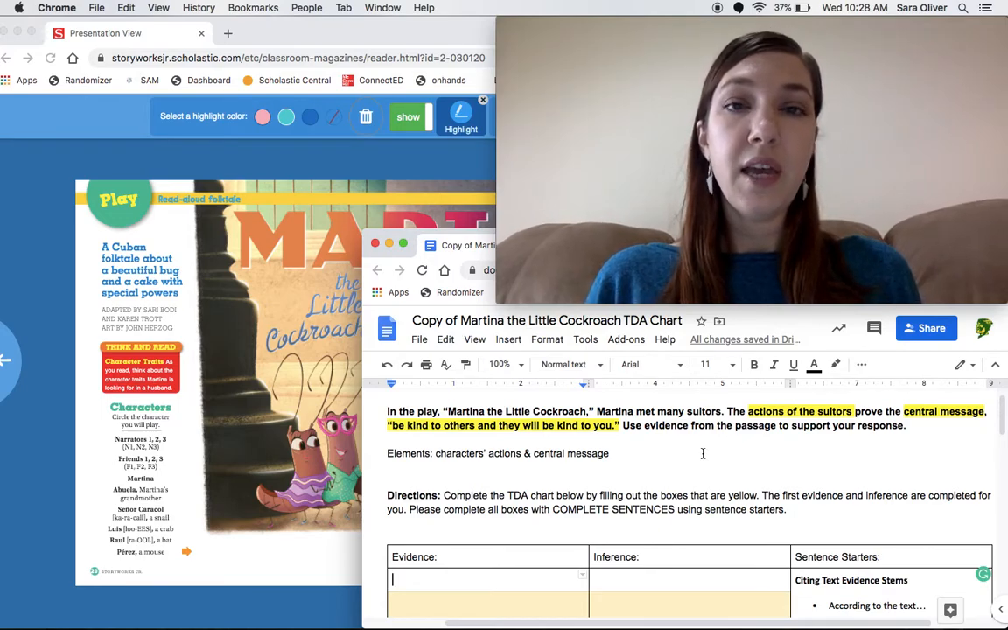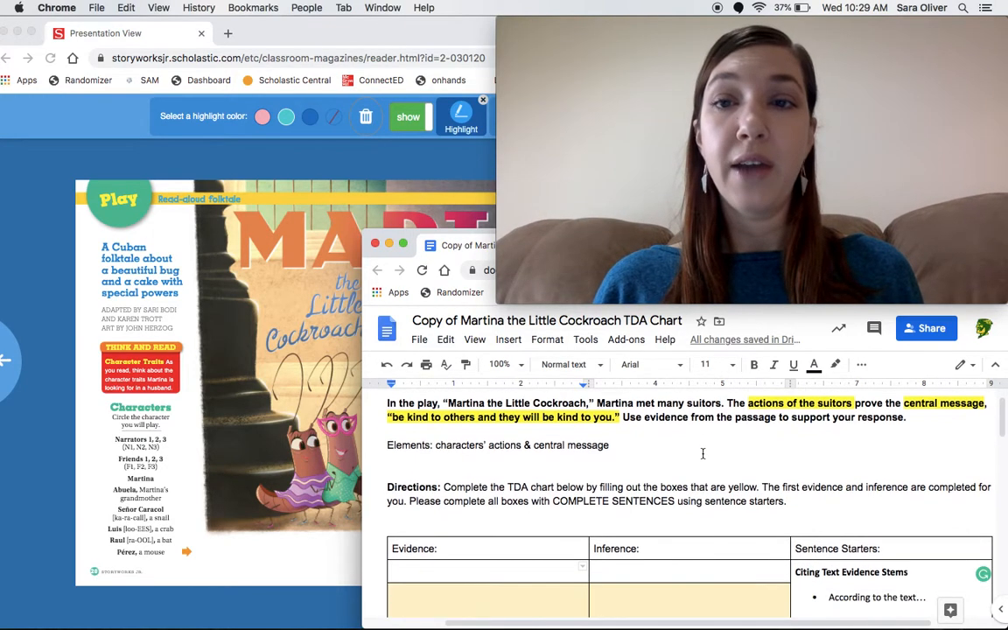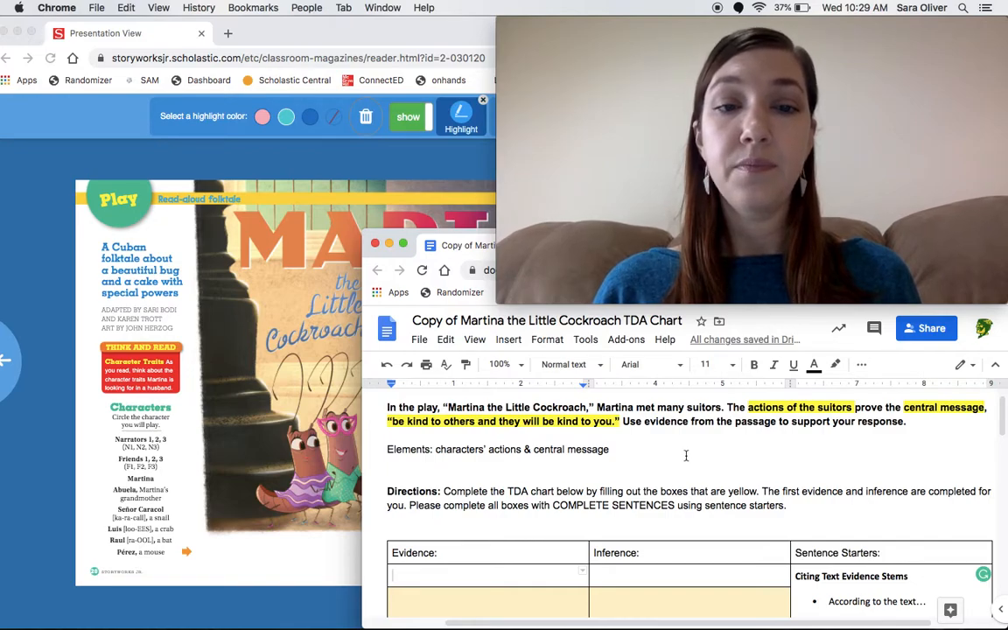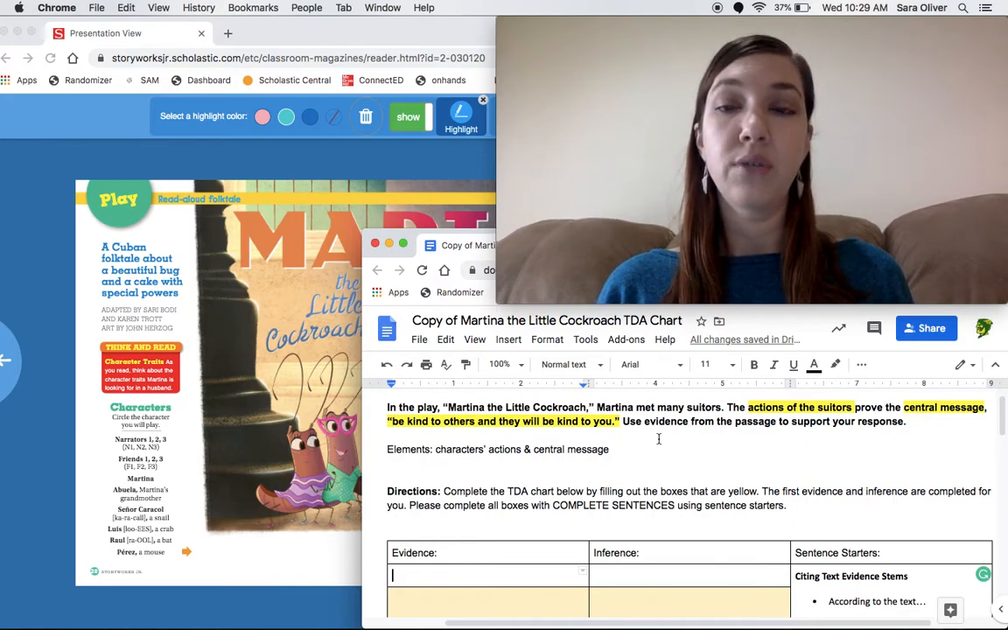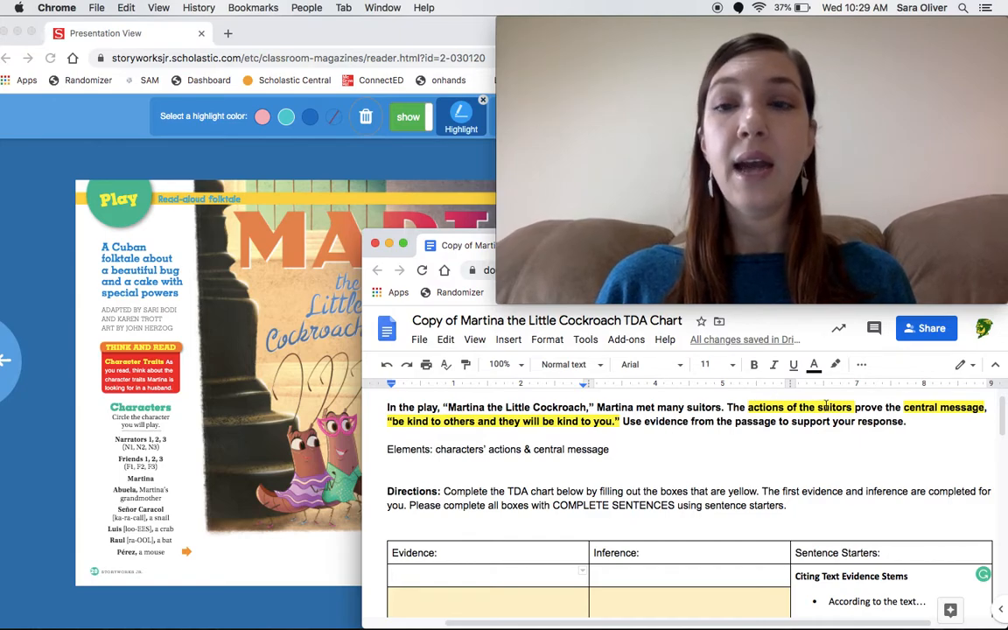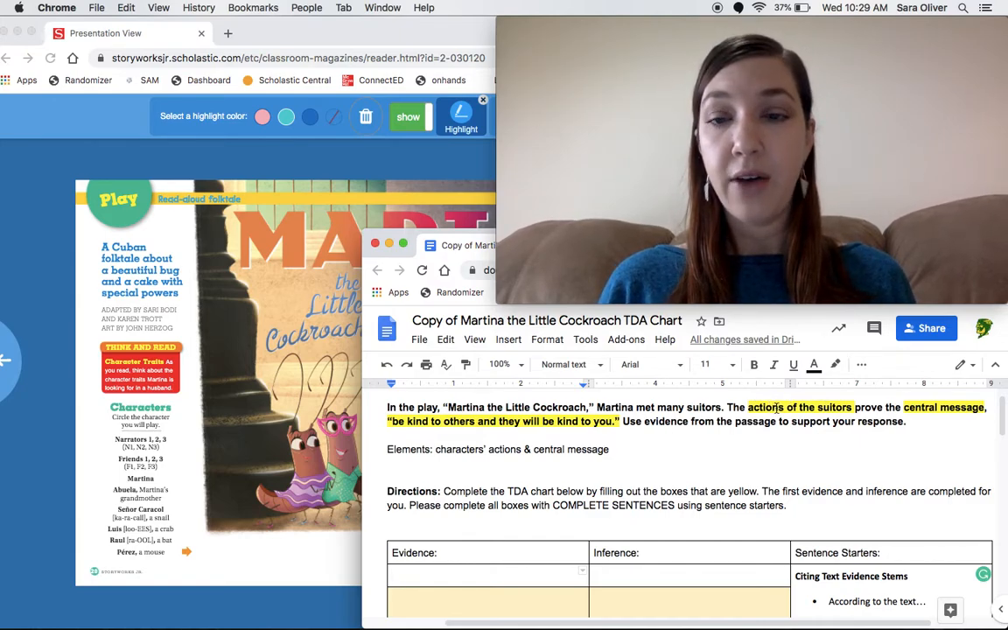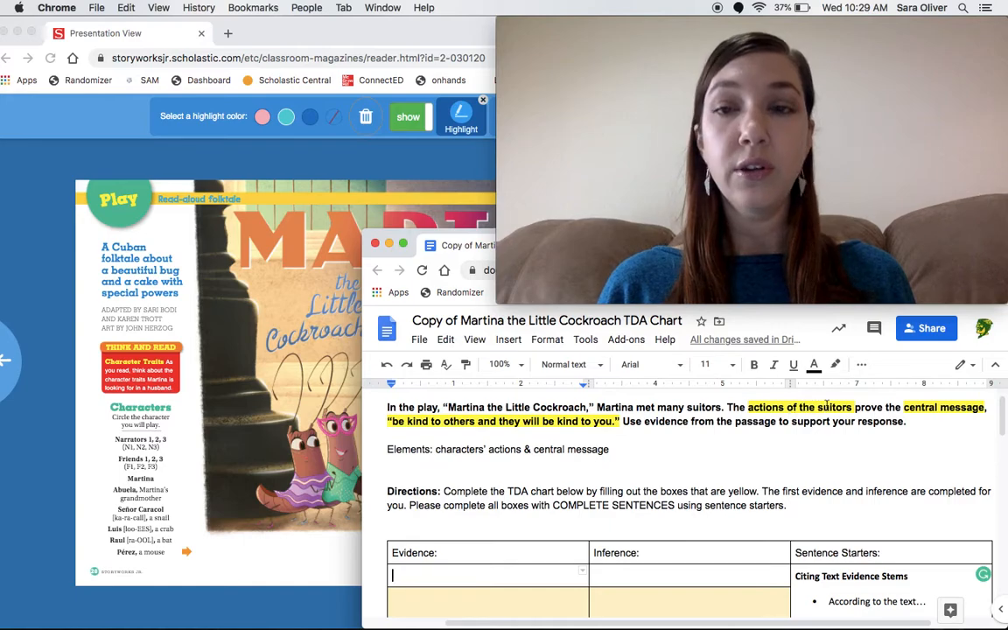Your assignment looks like this. It's called Martina the Little Cockroach TDA chart, and I'm going to read the prompt to you so we can find our elements embedded in it. In the play Martina the Little Cockroach, Martina met many suitors. The actions of the suitors prove the central message, be kind to others and they will be kind to you. Use evidence from the passage to support your response. I went ahead and highlighted the 2 elements that I found, which are actions of the suitors and central message.